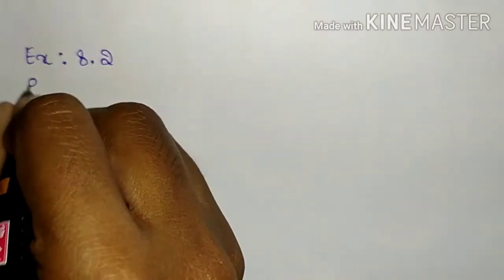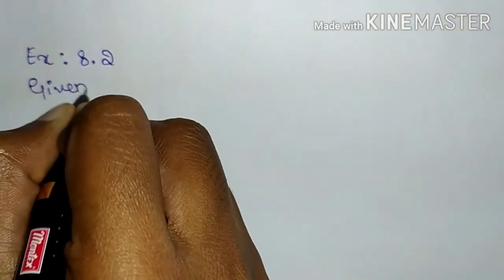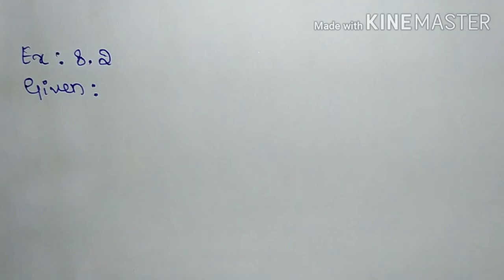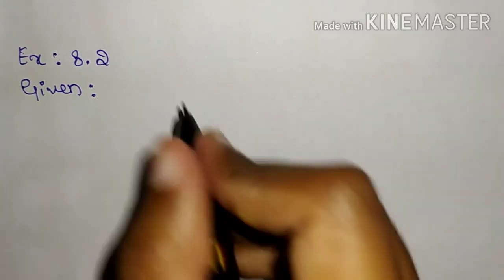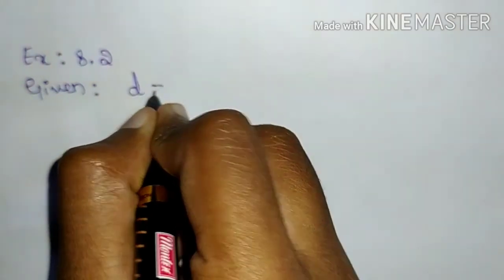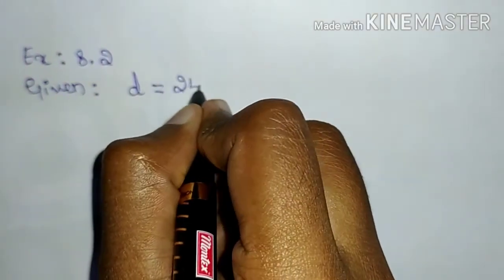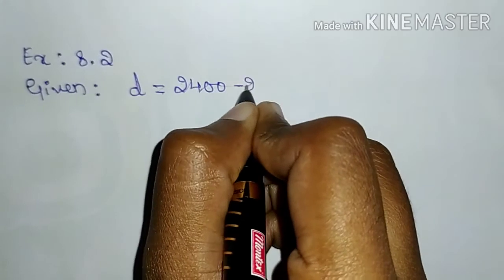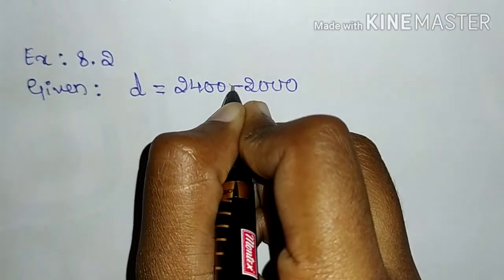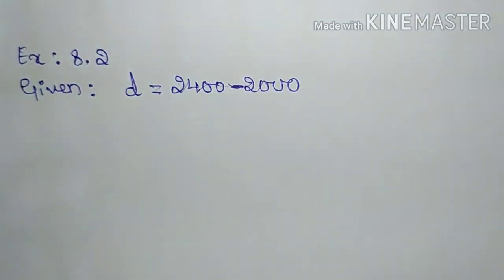So they have given us that the odometer of a car read different distances. At the start of the journey, the odometer reading was 2000 kilometers, and at the end of the journey the odometer reading was 2400 kilometers. So given distance d is equal to 2400 minus 2000, because the odometer of the car measures the distance which the car has traveled.